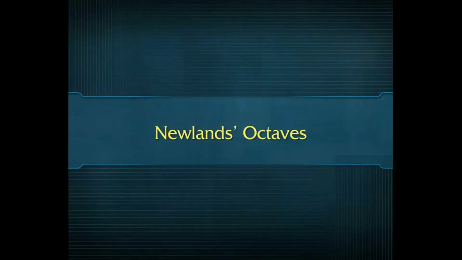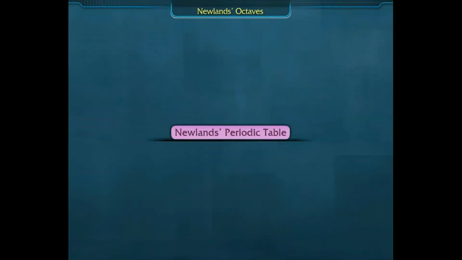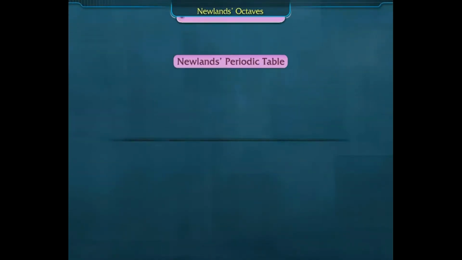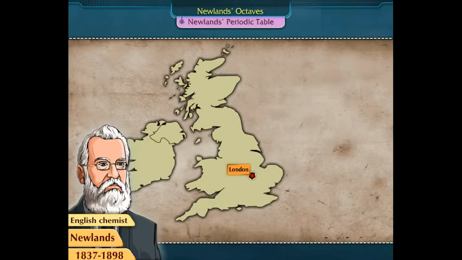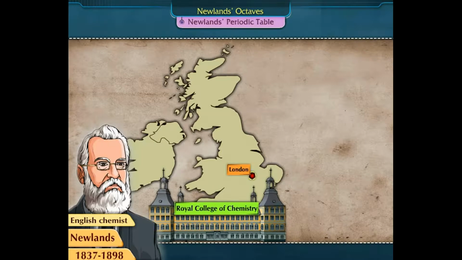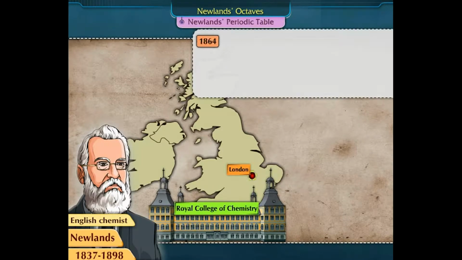Newland's octaves. Newland's periodic table. Newland was an English chemist born in London. He studied at the Royal College of Chemistry. In 1864, he began his career as an analytical chemist.